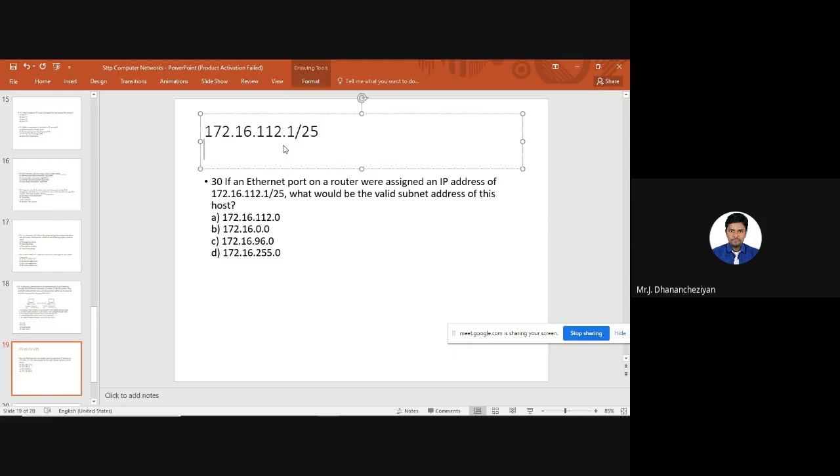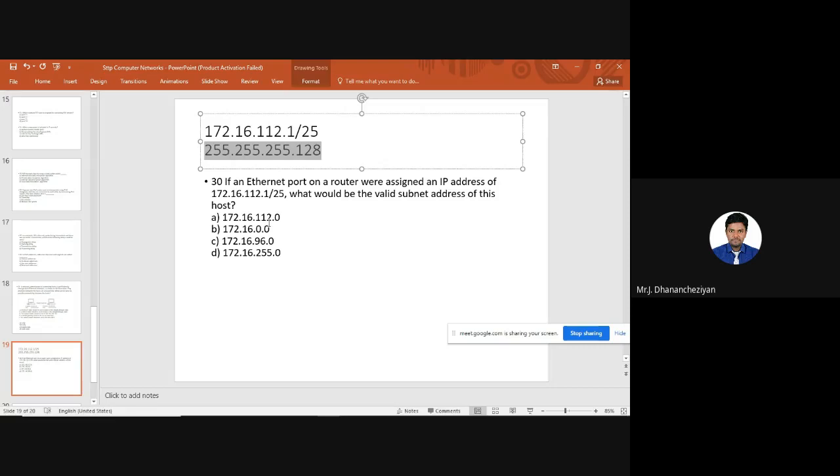It means it is coming under the subnet mask 255.255.255.128, since if you mask the first 25 bits, the last octet is 128. So this is the subnet mask. If the prefix is 25, the subnet mask will be 255.255.255.128. But what options do we have here? You see, we have